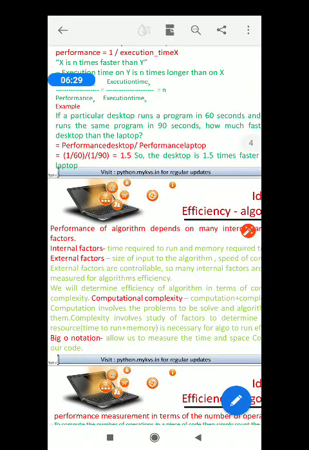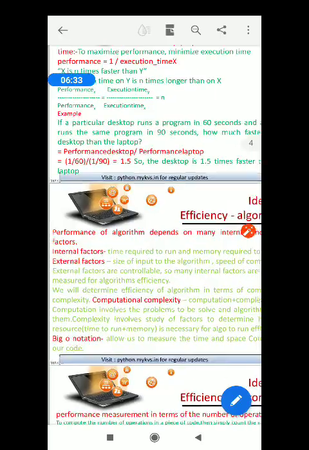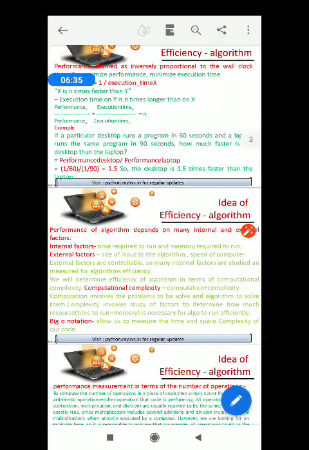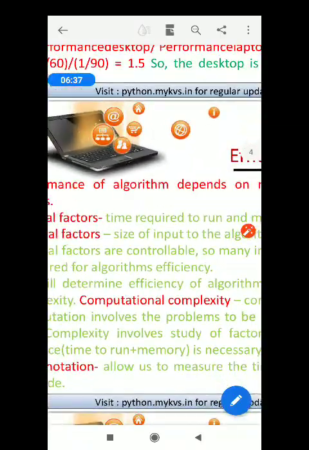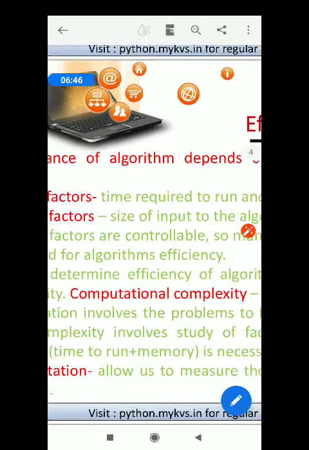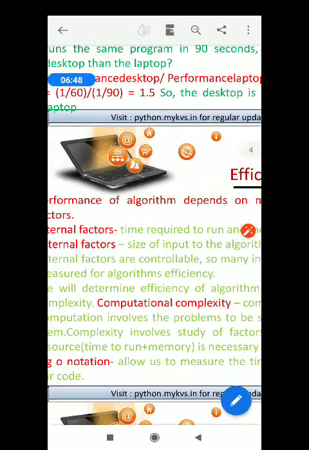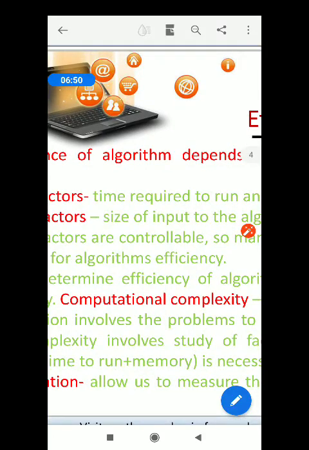Now, determining the efficiency of an algorithm is called computational complexity. So, in this chapter, we would like to measure the computational complexity of an algorithm. Please note down the term computational complexity.